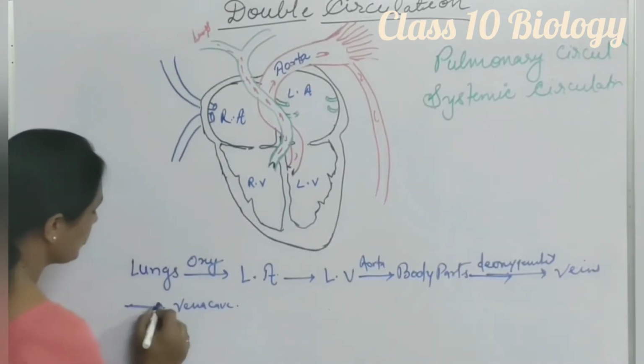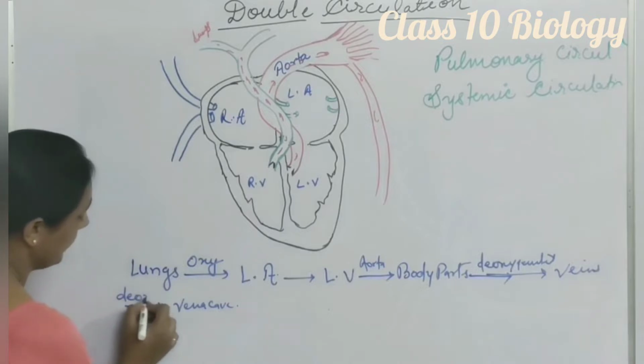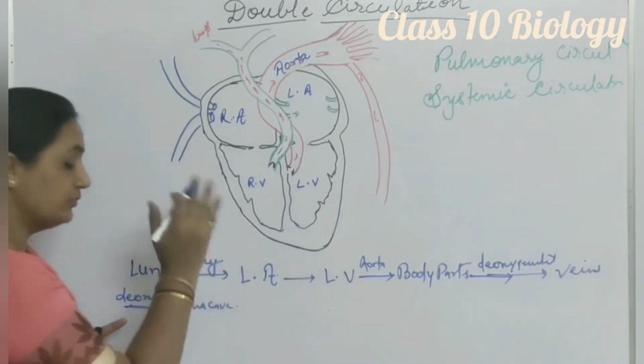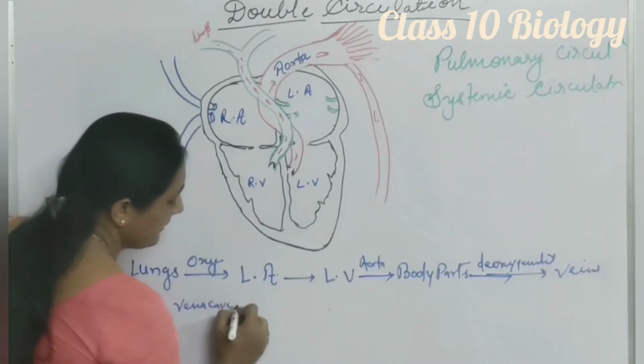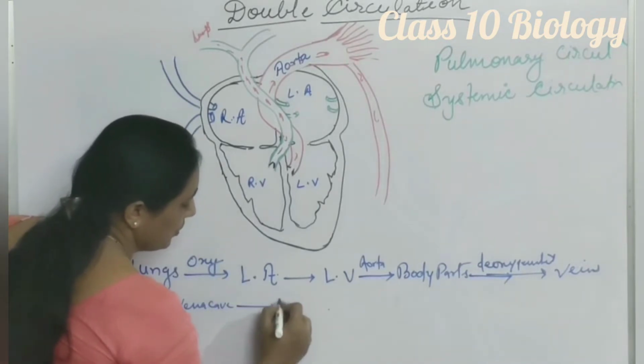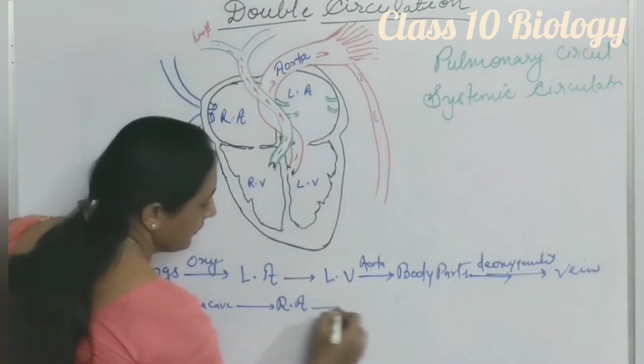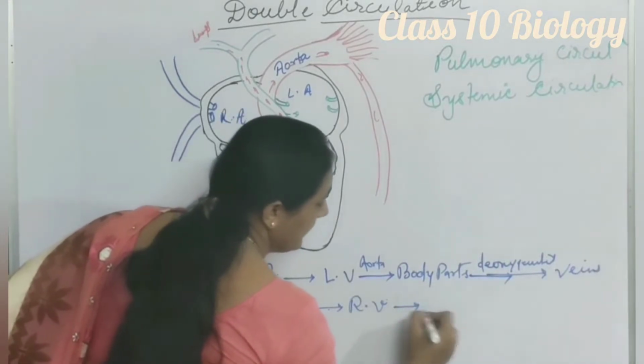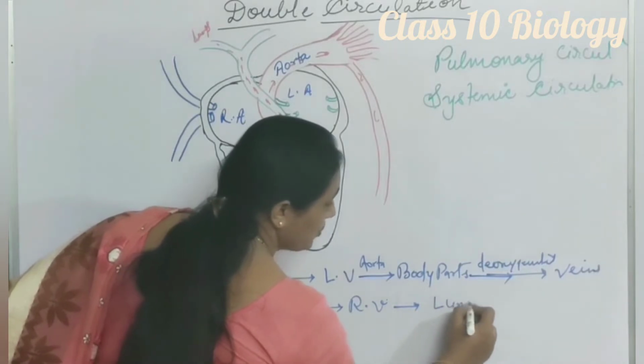The vena cava now receives totally deoxygenated blood. From the vena cava, the right part of the heart starts. From the vena cava, blood goes to the right auricle. From the right auricle, it goes to the right ventricle. From the right ventricle, blood now goes back to the lungs.